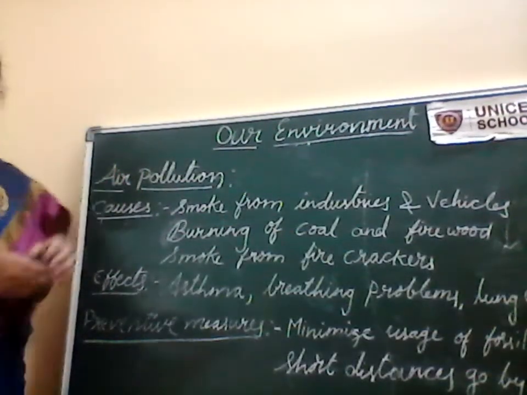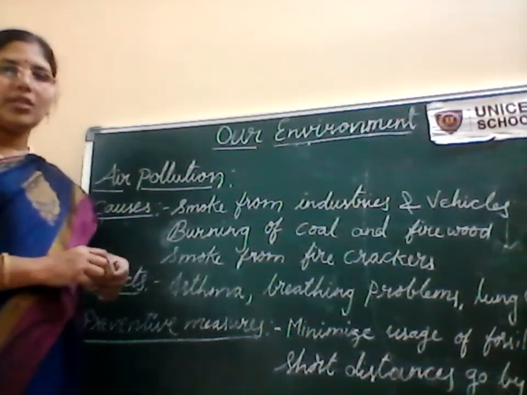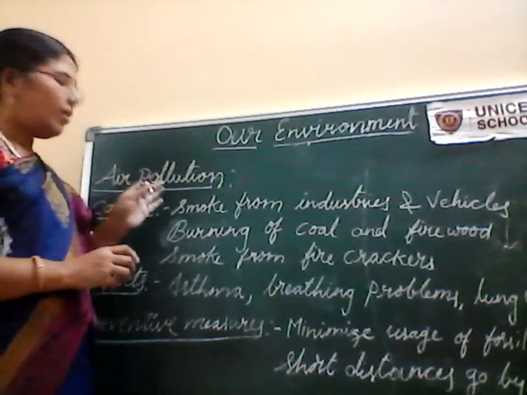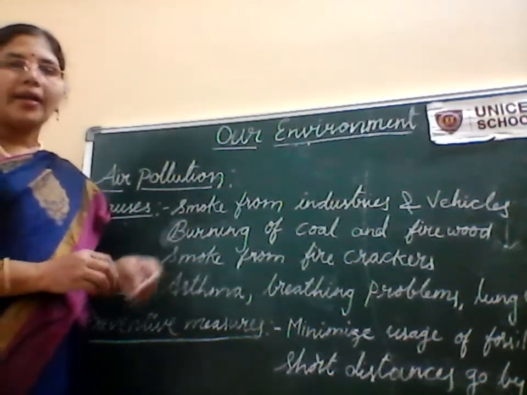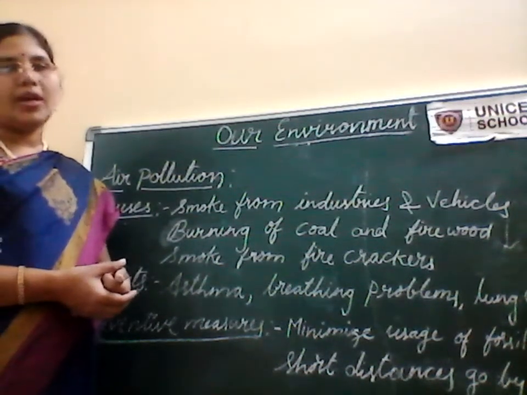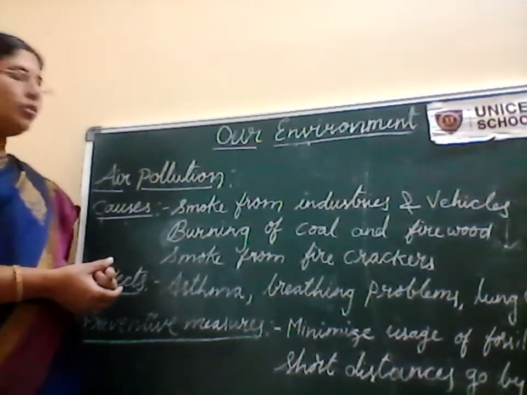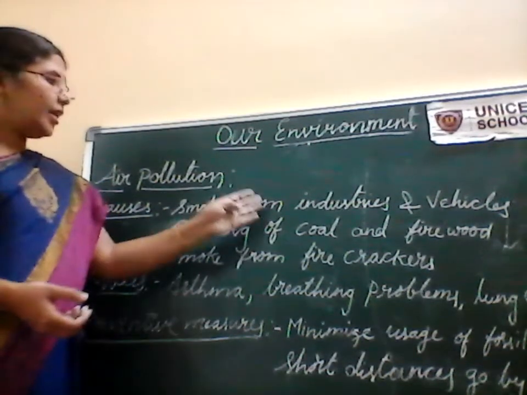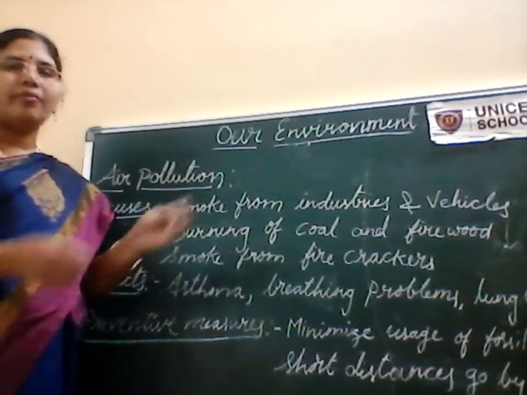Now we are going to discuss air pollution. First of all, let me clear the definition of air pollution. Adding harmful substances, harmful gases, into the air is called air pollution. The causes of air pollution are smoke from industries and vehicles, and the burning of coal and firewood.